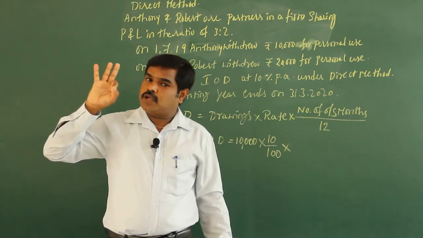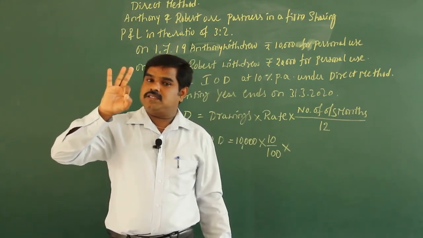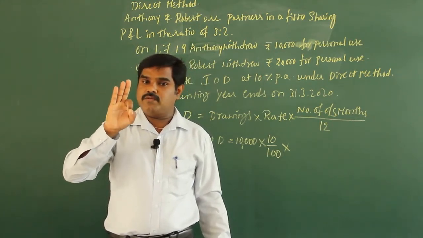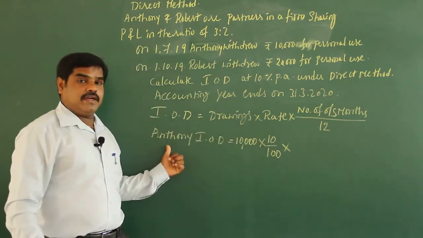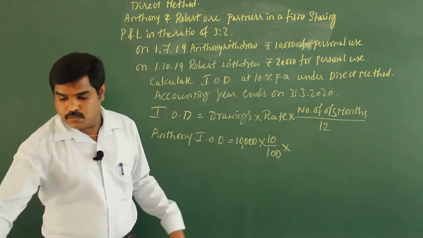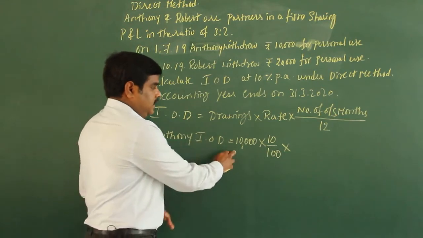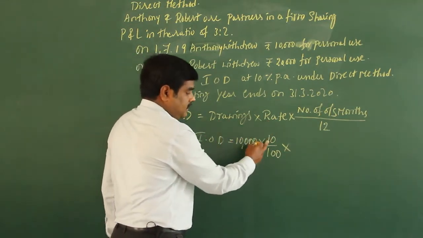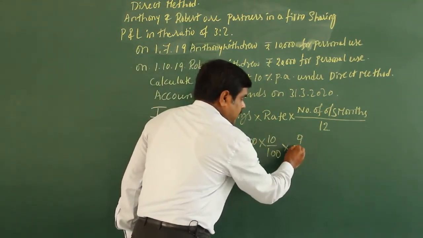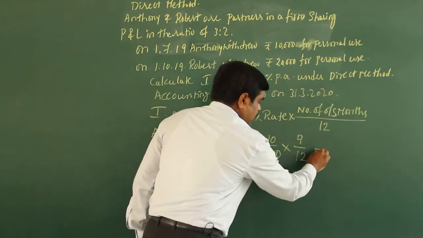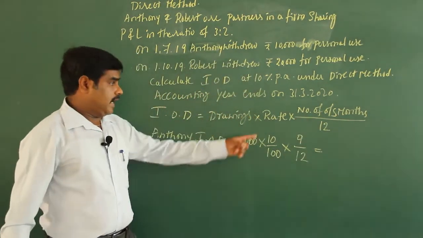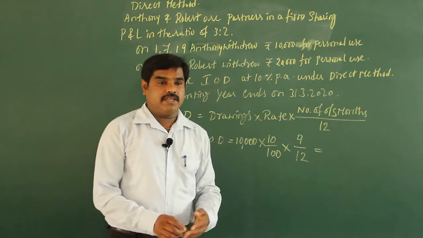You have to calculate the outstanding period is 9 months. Out of 12, 9 months interest has to be paid by Anthony. So 10,000 rupees is the drawing, rate is 10%, outstanding period is 9 divided by 12.